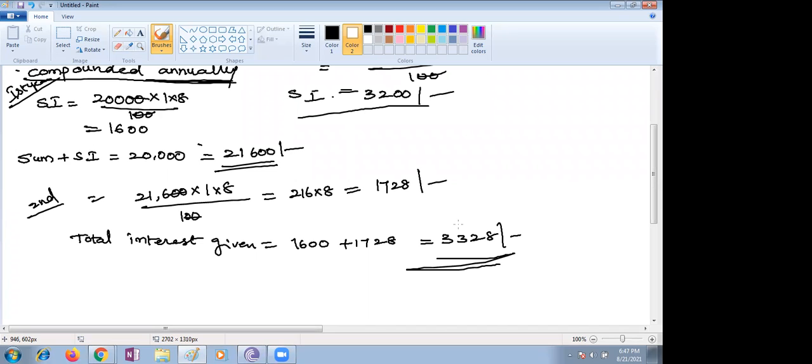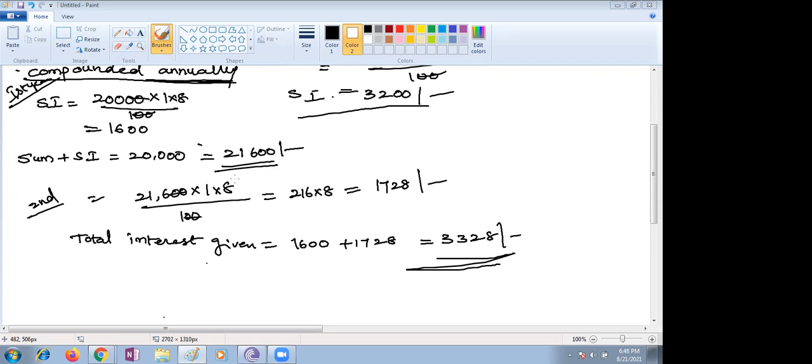If we take a loan, then simple interest is better. If we lend money, then compound interest is better and profitable for us.